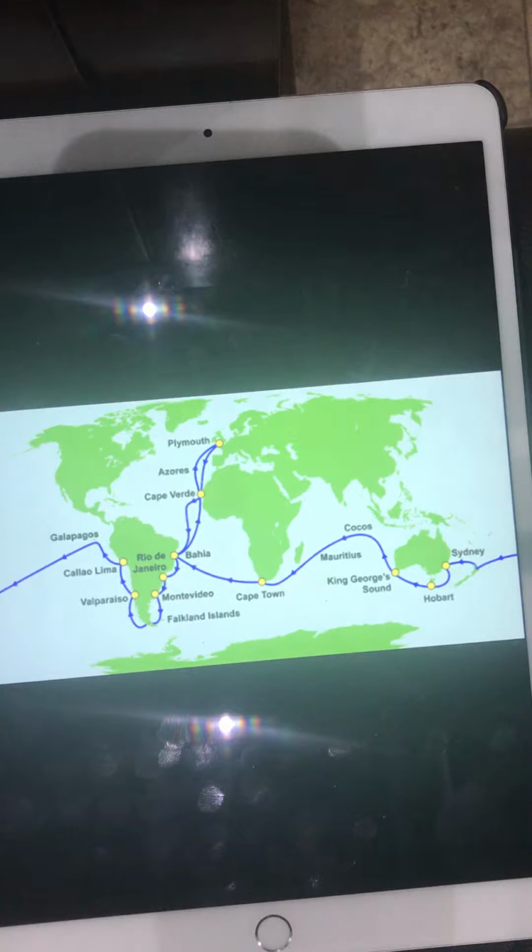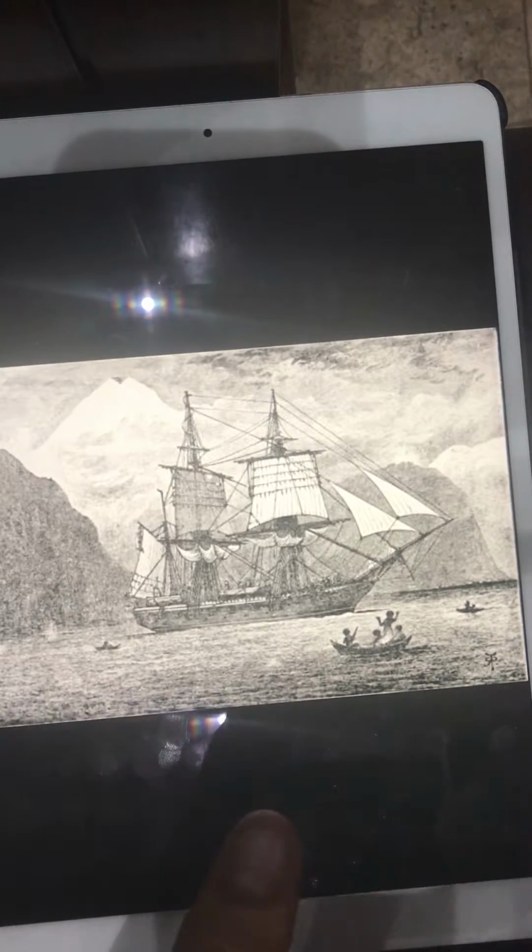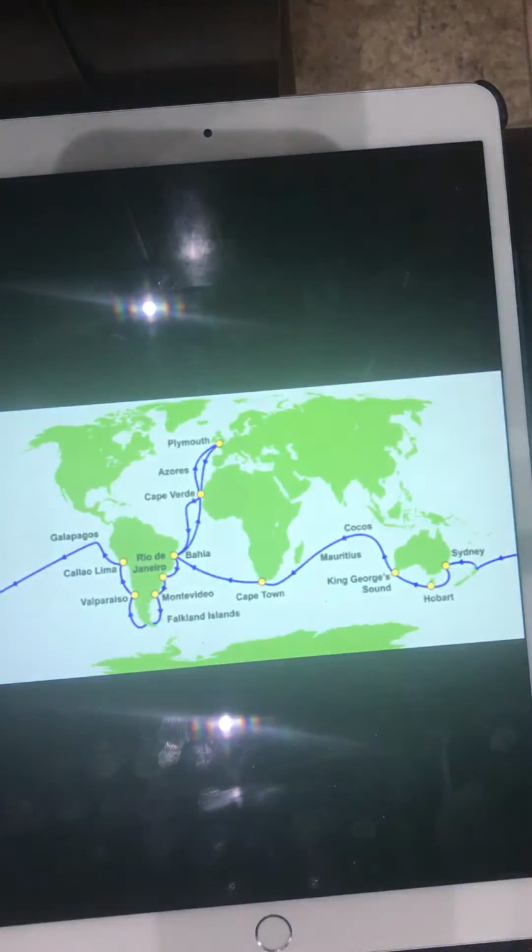Charles Darwin made one of the most prized expeditions of the entire world. At the age of 22, he set out on his expedition aboard the Beagle, which was the name of the ship, which is in the picture over here. So, on the Beagle, on December 27, 1831, his first